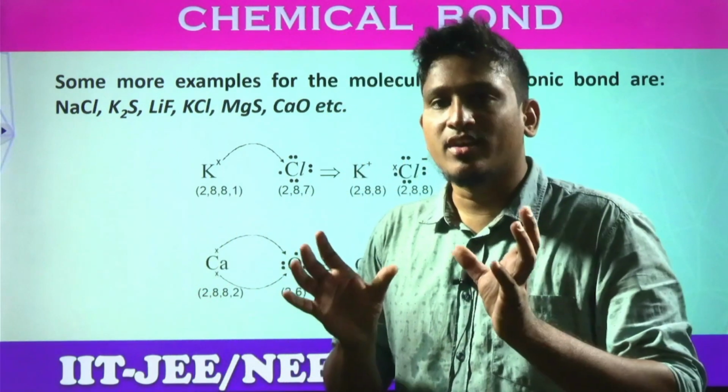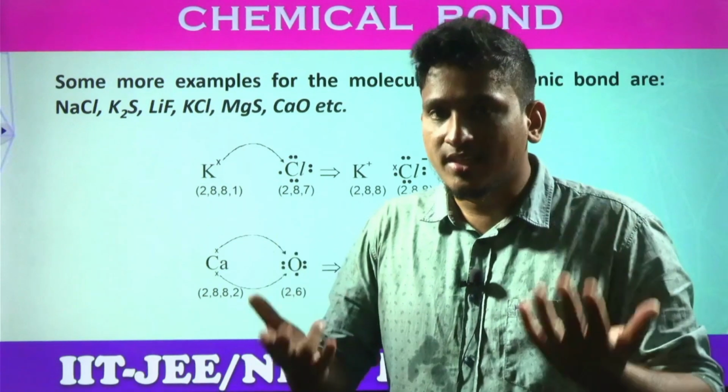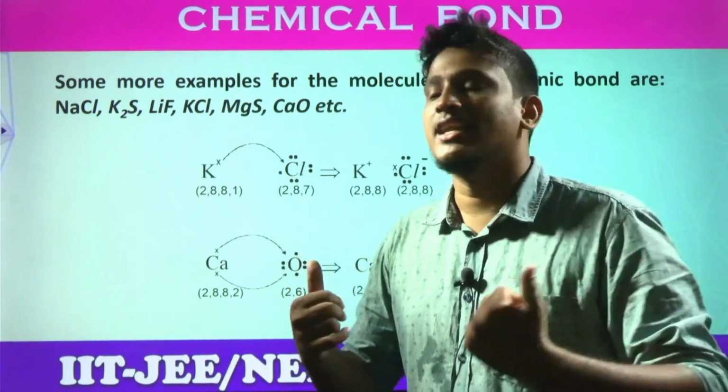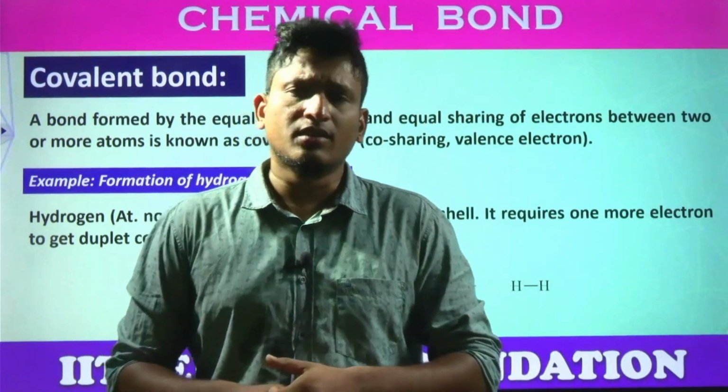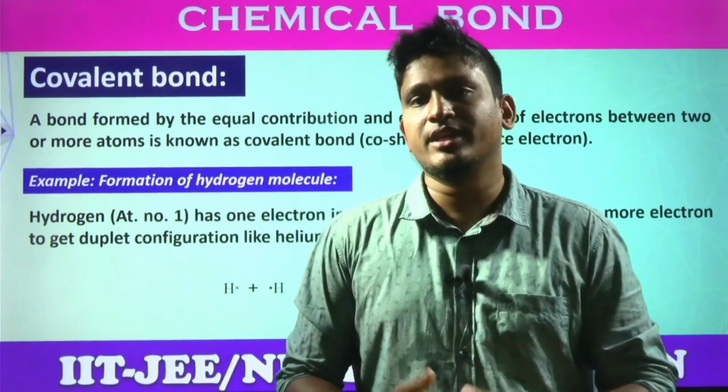This is an ionic compound. Why? Because calcium is losing electrons and oxygen is gaining electrons. Right, next, covalent bonding. First of all, to start the discussion with the definition, we need to consider